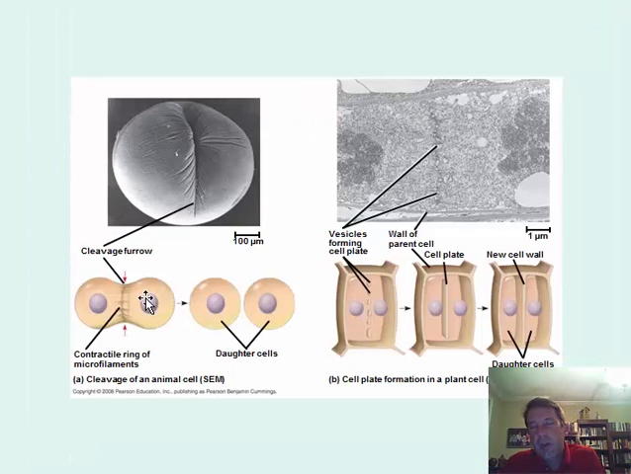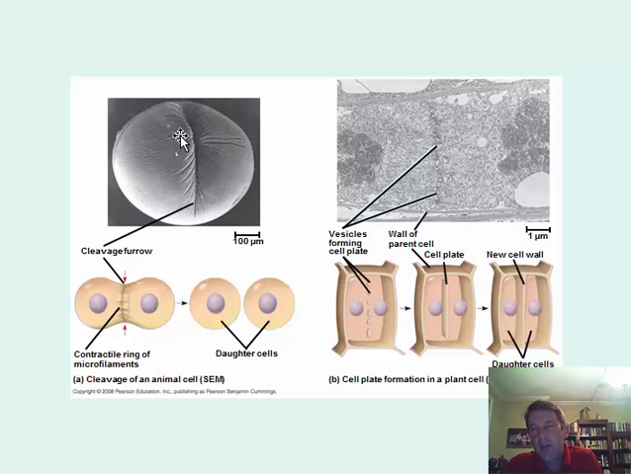So in animal cells and human cells, the process is a folding in of the cell. Here's an electron microscopic view of a cell that's in the process of cleavage. And that's the process of the folding in of the cell, forming a cleavage here that is going to start the splitting of the cell, which is cytokinesis. All right, so we have this cleavage furrow that occurs in animal cells.